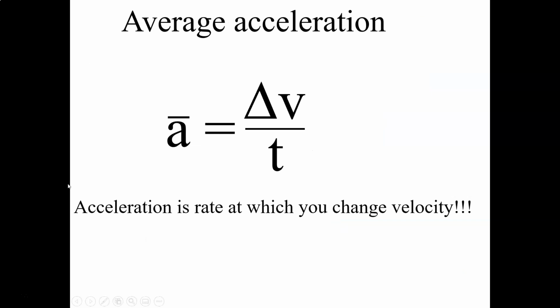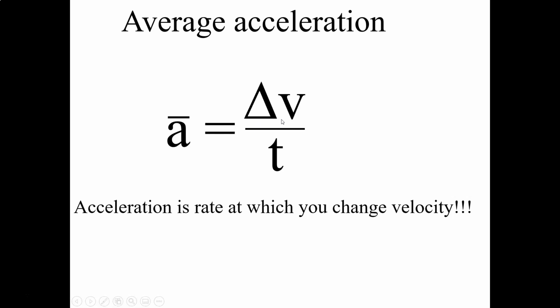The equation for acceleration is this. Remember what the bar means? Bar means average, and this is the equation for average acceleration. We're only going to have one type of acceleration. We're not going to have instantaneous acceleration or anything like that. So you don't really need to worry about the bar. Usually I'll leave it out, but I'm just showing you to be explicit.